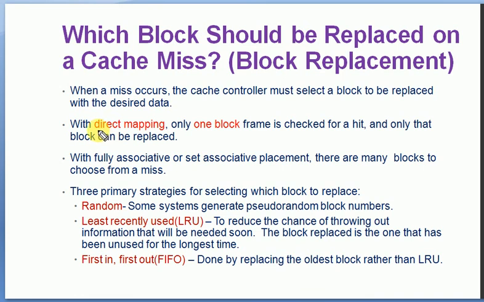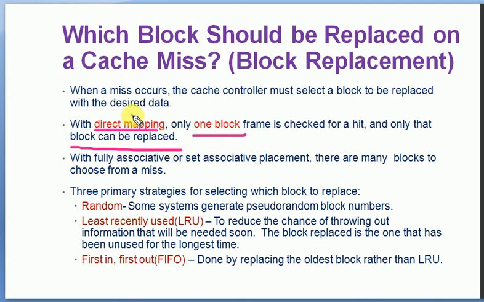With direct mapping, it is to be placed in a particular location: block address modulus total number of blocks. Only one block frame is checked for a hit, and only that block can be replaced.